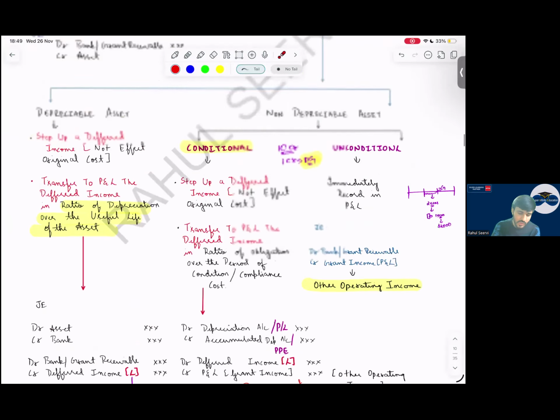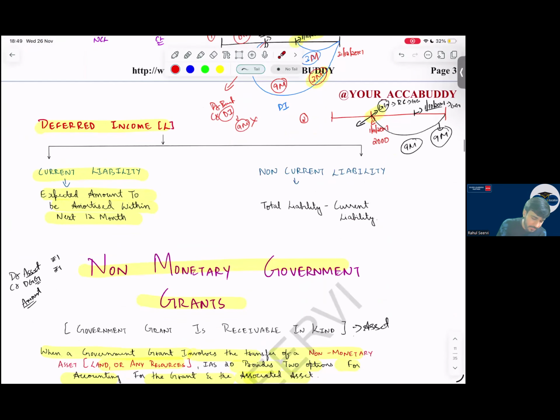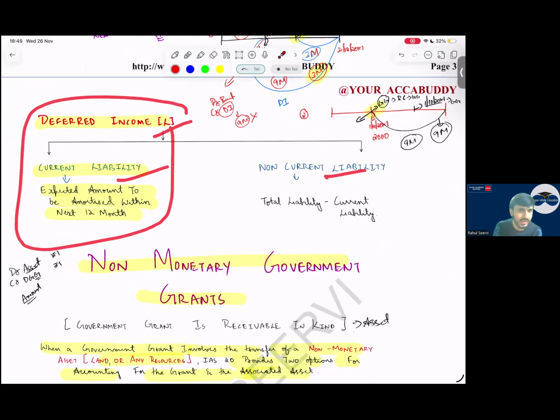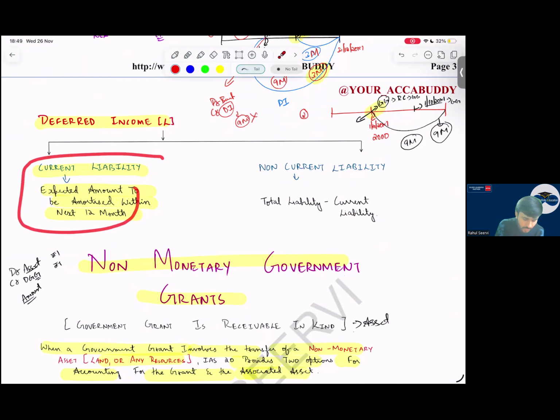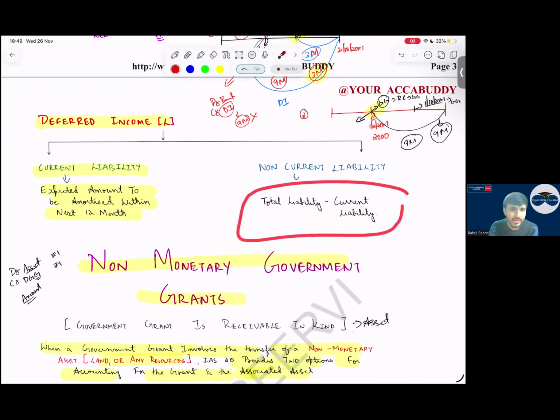So with this, your government grant for asset is done. Sir, deferred income is a liability, non-current and current liability. So, current liability is what? Amount that is amortized to P&L for the next 12 months. So, non-current liability will be what? Total liability minus current liability.